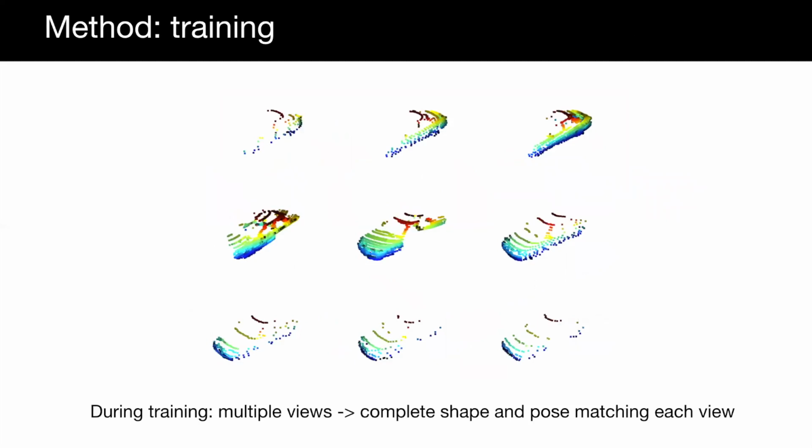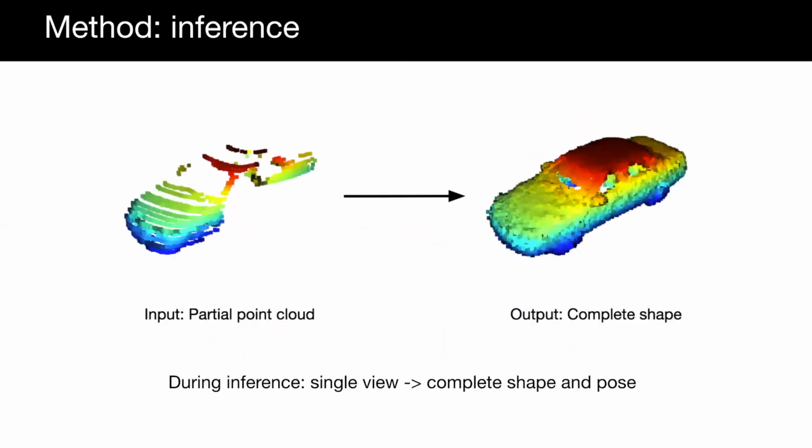Let's summarize our method. During training, given multiple partial point clouds of the same object, our model learns to predict complete shape and pose matching each view. During inference, our model can be applied to a single partial point cloud. Thus, our model can work as a fully supervised method during inference, while it requires less supervision during training.